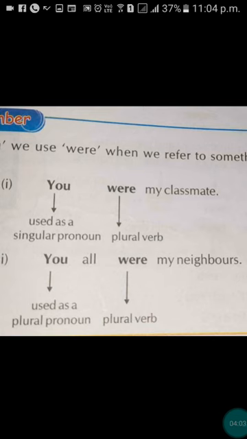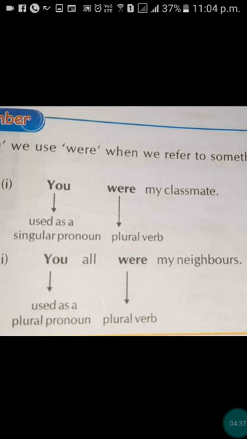With you we use were when we refer to something that happened earlier. किसी past, जब हम past की बात करते हैं तो हम you के साथ हमेशा were को use करेंगे. Okay. चाहे you as a singular pronoun use किए करें, चाहे plural. So let's understand with examples. You were my classmate. Here you is used as a singular pronoun, and so we use were with you.